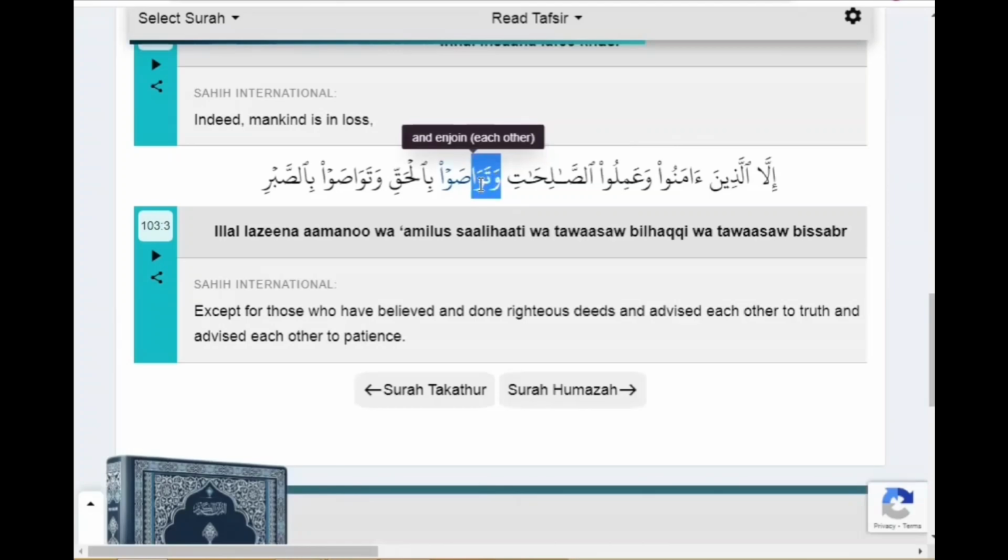Watawa. After fatha, alif is coming. Watawa. So. Ba will be connected with lam. Bil. Ha will be connected with qaf.